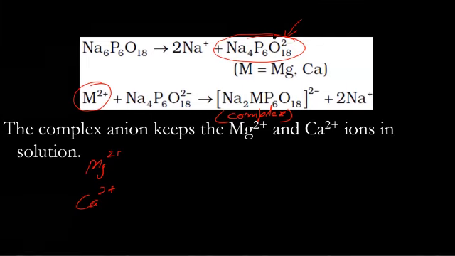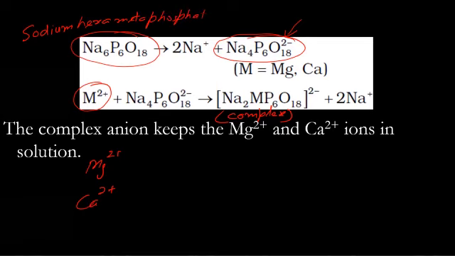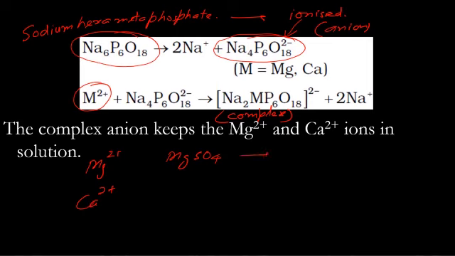Okay, David. In this reaction, we are using sodium hexametaphosphate. In water, it gets ionized. So when it is ionized, an anion is produced. This anion and magnesium sulfate, for example, or magnesium chloride, which also gets ionized.